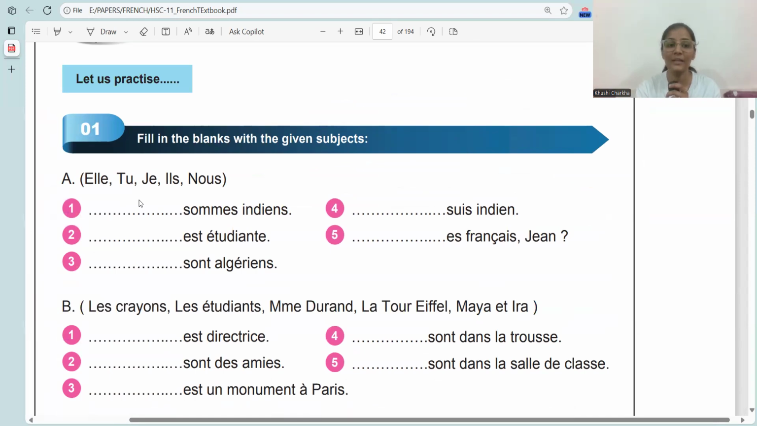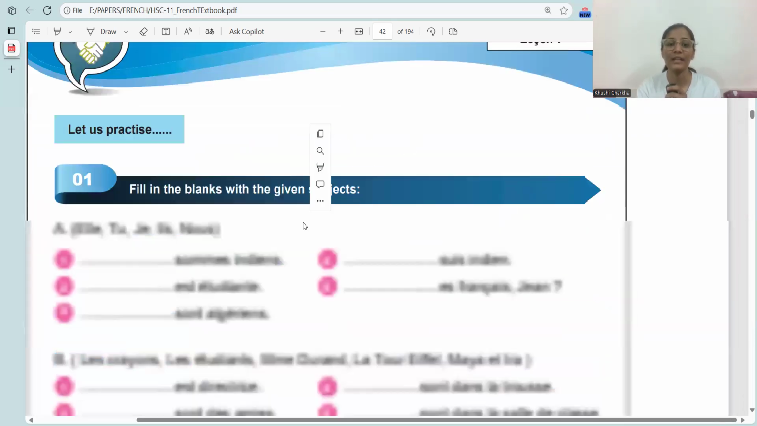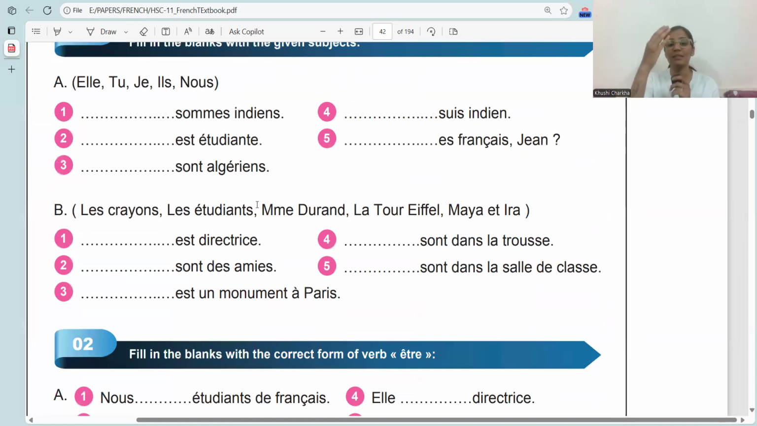Next, dash est étudiante. Étudiante is feminine with an e, so she is a student. Here est is used with what? Where do we find est? Est is used only with three options. Étudiante is feminine, so for feminine, what do we have? Elle. So we would write elle est étudiante. Same goes for the other parts as well.